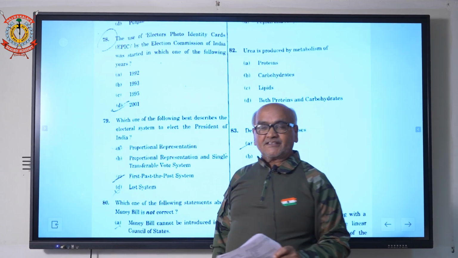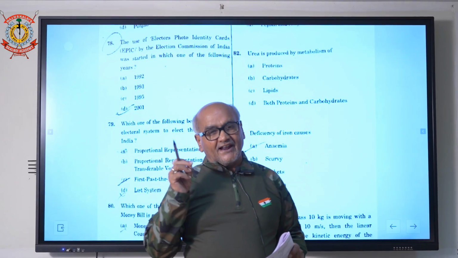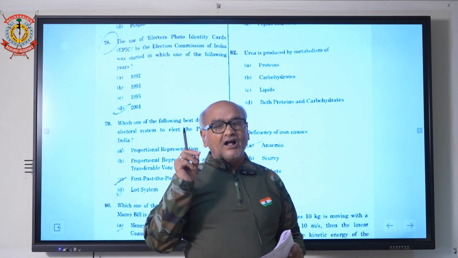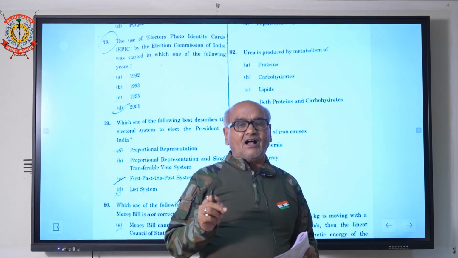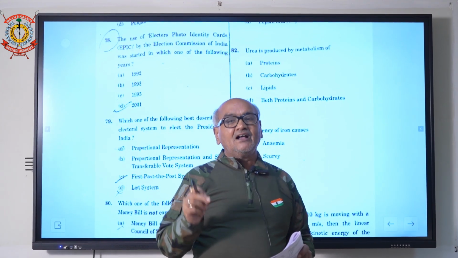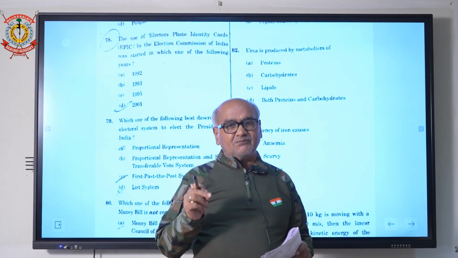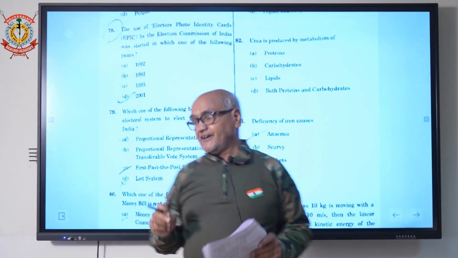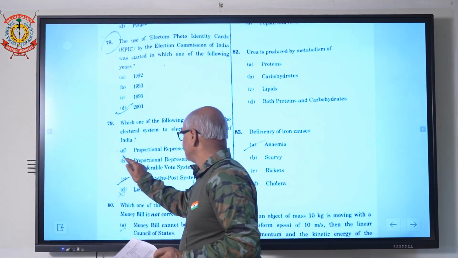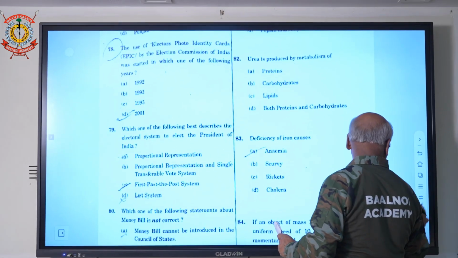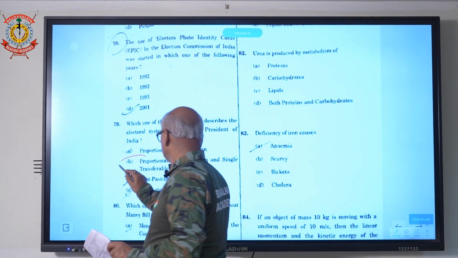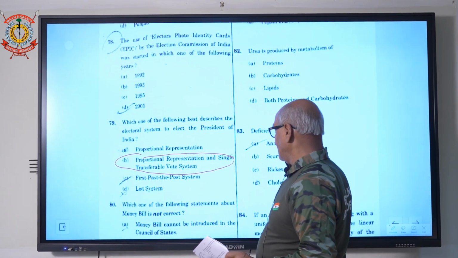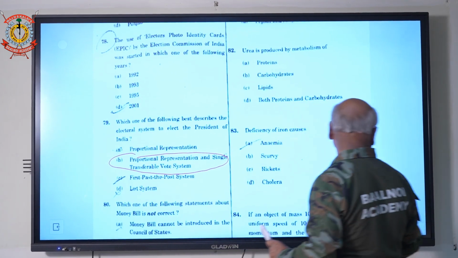Now come to question 79, election of the President. The President is elected by the single transferable vote system by secret ballot. All elected members of Lok Sabha, all elected members of Rajya Sabha, all elected members of State Legislative Assemblies and representatives of Pondicherry and Delhi participate in it. So the answer will be B part: proportional representation by single transferable vote.